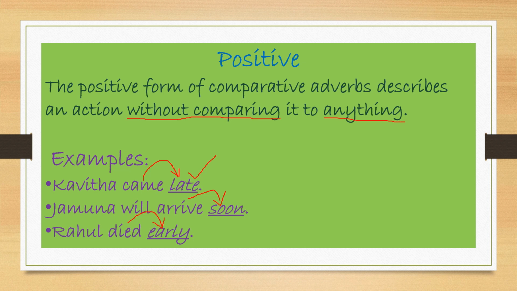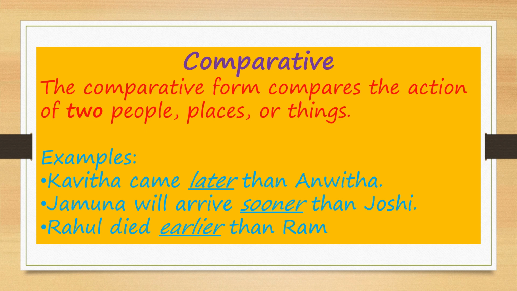The comparative form compares the action of two people, places, or things. Here you can ask me, madam, these are not the people. It's the actions of people, not the people. Actions of people, places, and things. Okay? Now, example. Kavita came later. Earlier we used Kavita came late. Now, later. Then whom? Anvita. Okay? We compare between Kavita and Anvita.